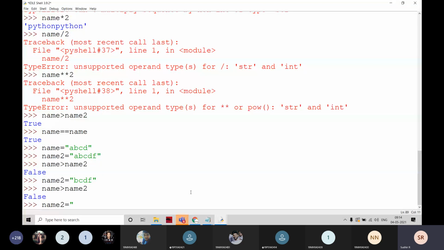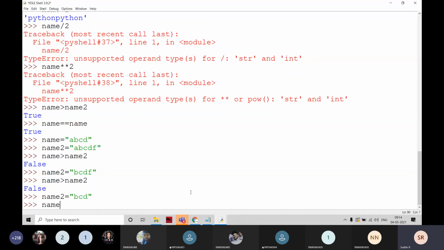Now, is it true? Name value is going to be ABCD, and name 2 is going to be BCD. I'm going to check that name is greater than name 2. Is it true or false?